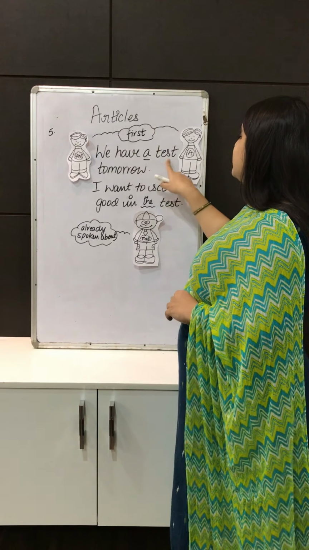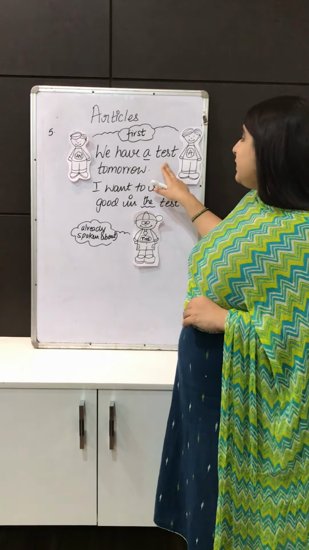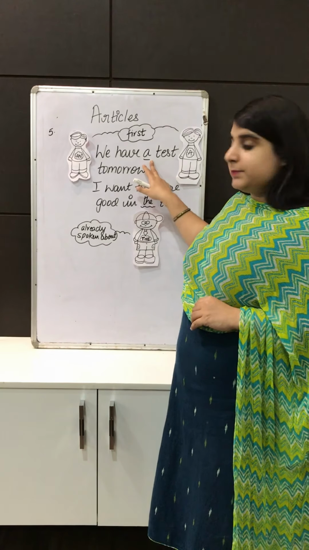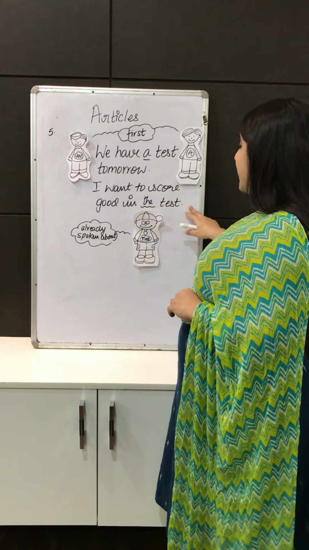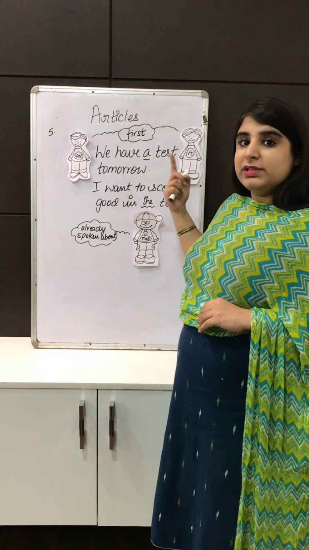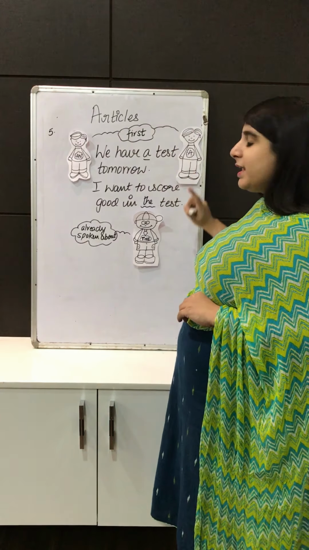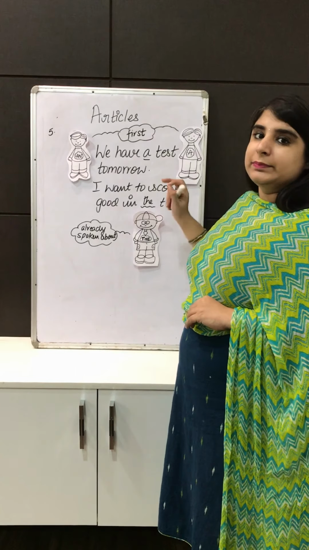We have a test tomorrow. Now see, we are talking about the test for the first time. That is why we have used a here. Then, I want to score good in the test, because this test has already been spoken about in the first line. That is why the second time we are using the article the.